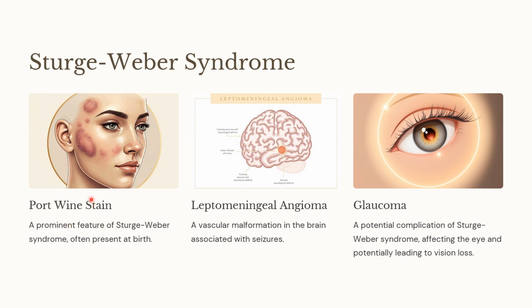A prominent feature of Sturge-Weber is a port wine stain, which is often present at birth. And leptomeningeal angioma, that is a vascular malformation in the brain which is associated with seizures. And there will also be eye involvement, and there will be potential loss of vision in those who are suffering from Sturge-Weber syndrome.